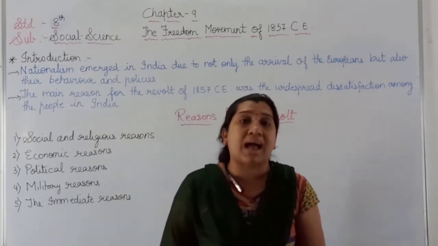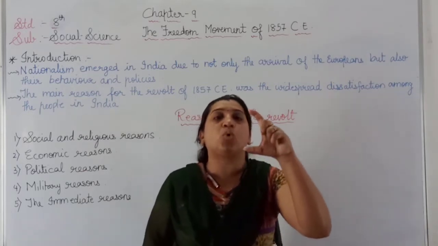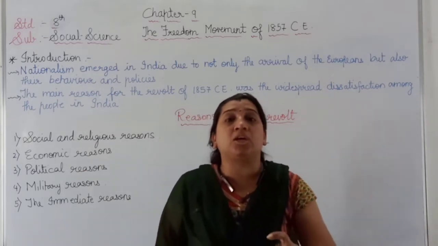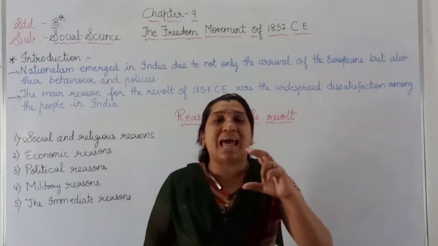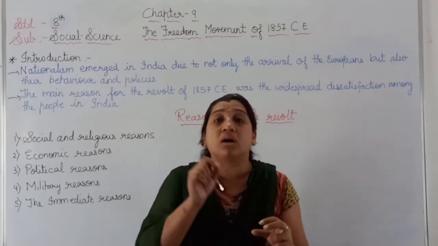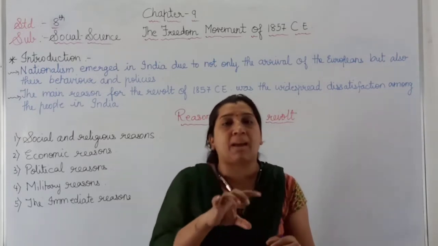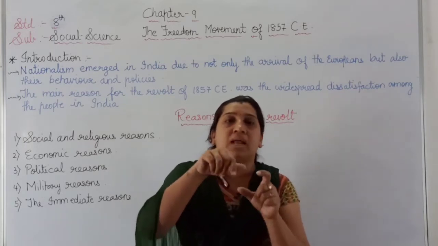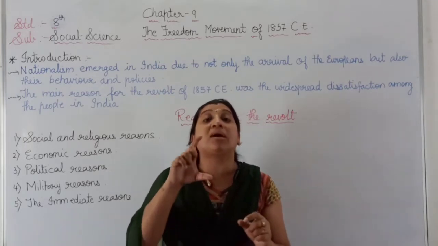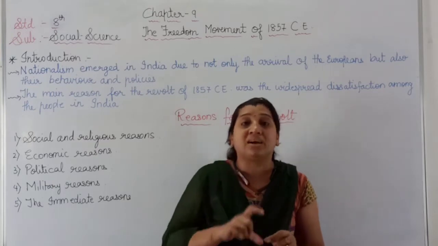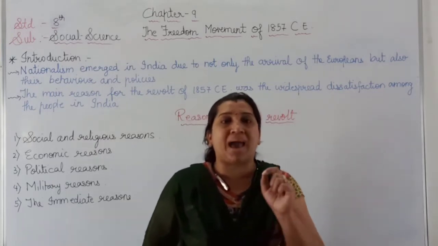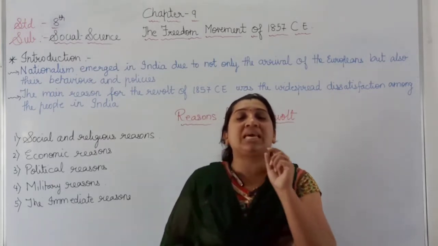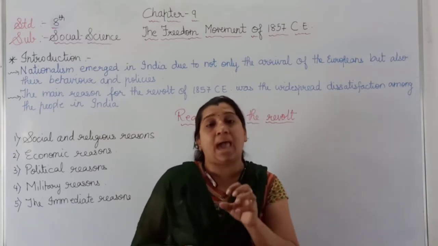Now, the particular cartridge made by the Britishers was one in which the gunpowder and a bullet were kept, packed in that cartridge. That particular cartridge was being greased by the fat of cow and pig.